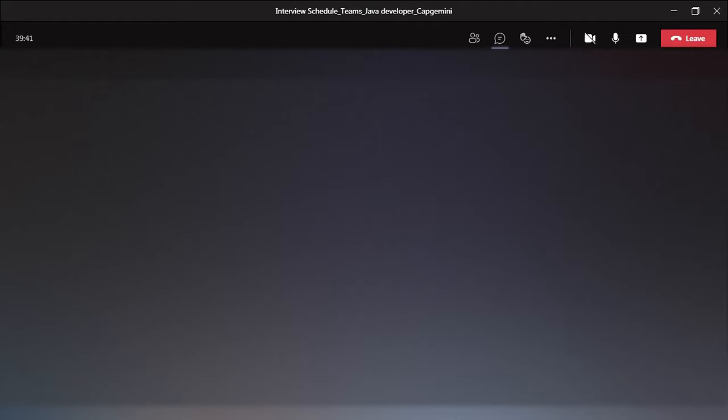Now I will use this result in the outer query. The outer query is: select employee name, employee salary from employee table where employee salary not in this inner query, order by salary descending order.